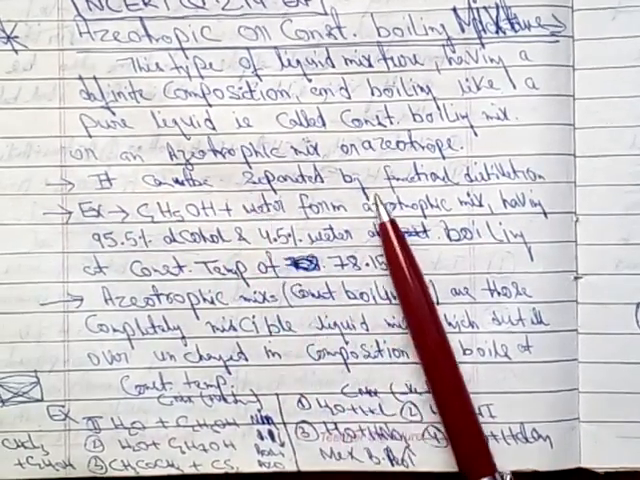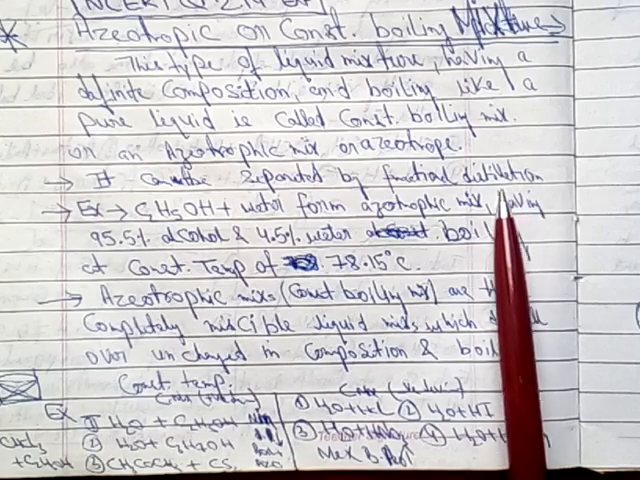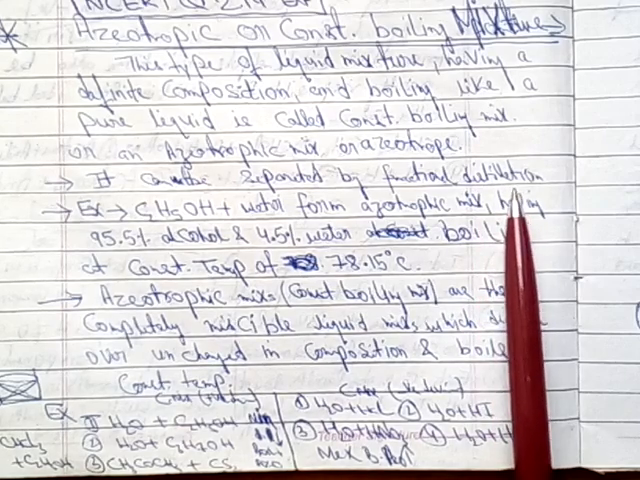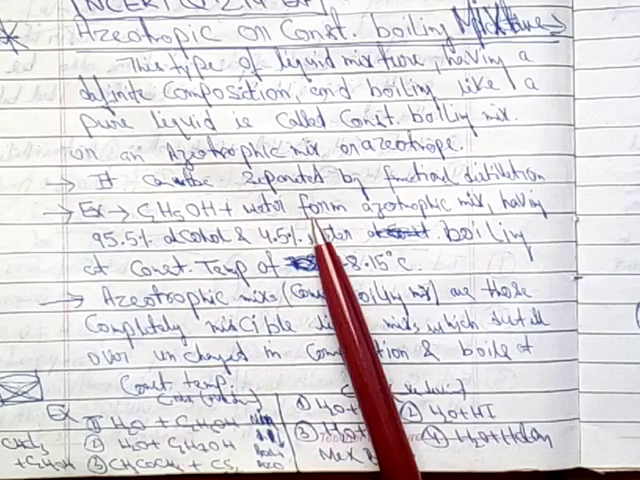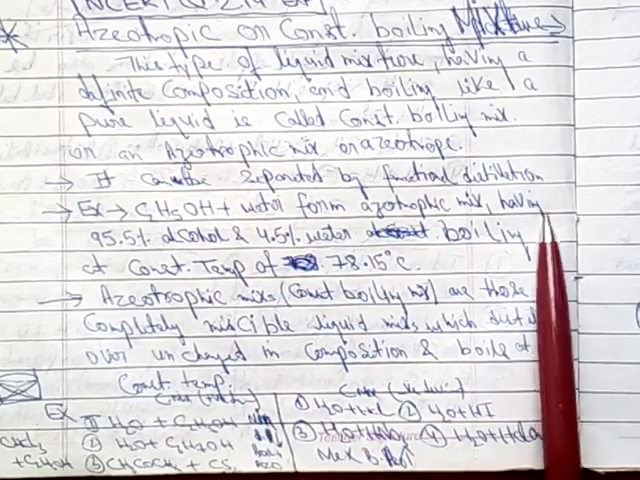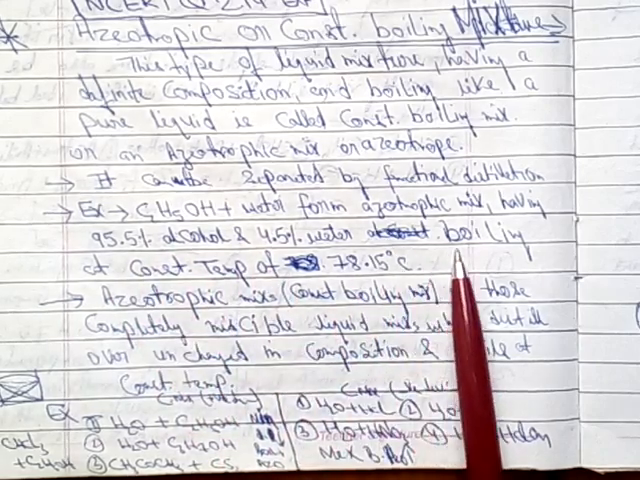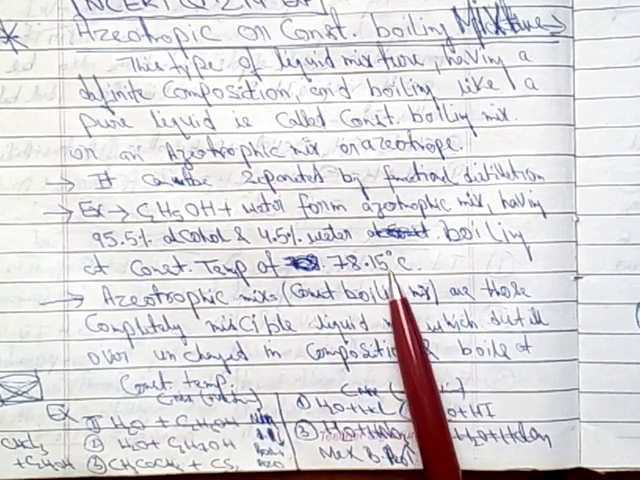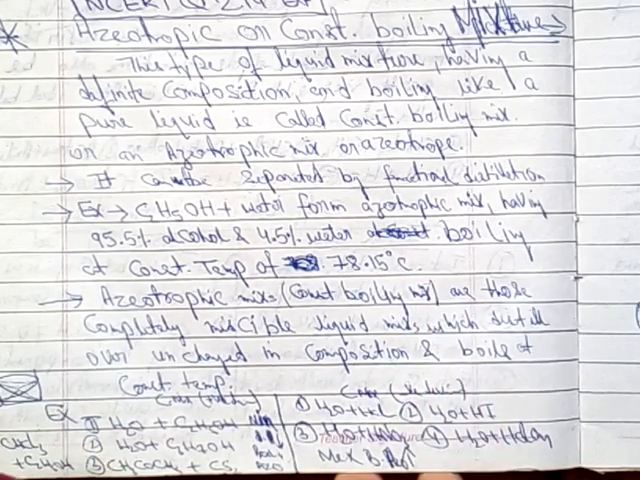It can be separated by fractional distillation. So azeotropic constant boiling mixture can be separated by fractional distillation. For example, an azeotropic mixture is ethyl alcohol plus water, C2H5OH plus water, which forms an azeotropic mixture having 95.5% alcohol and 4.5% water, boiling at a constant temperature of 78.15 degrees Celsius. So that is the example of azeotropic mixture.